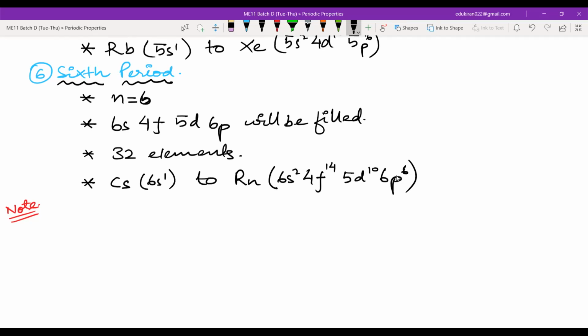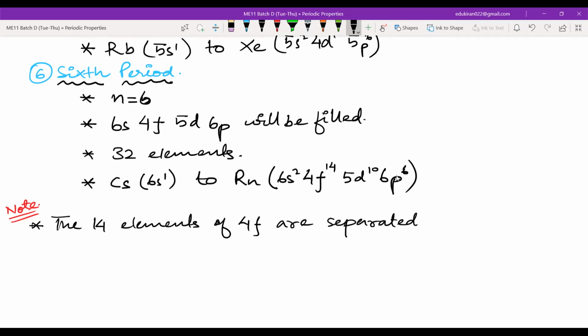Please write that the 14 elements of 4f are separated and placed down the table.